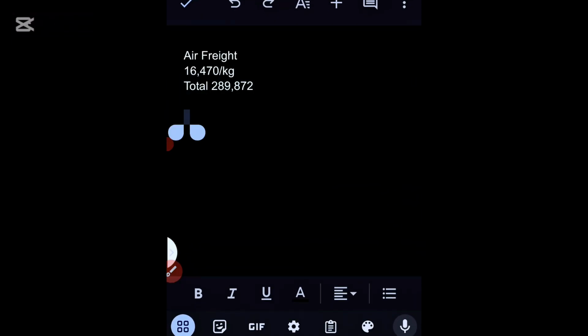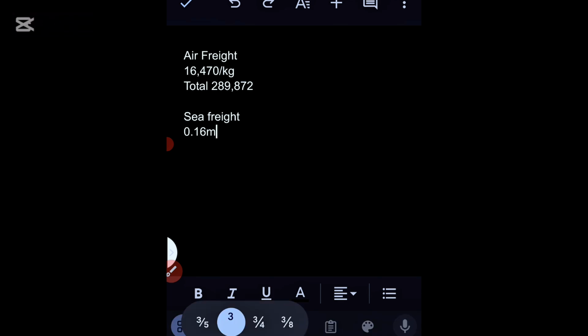Let's write it here on our note. For sea freight, we have a total of 0.16 cubic meters. So this is what cubic meters look like, 0.16 cubic meters.